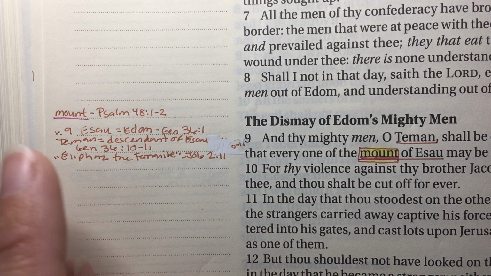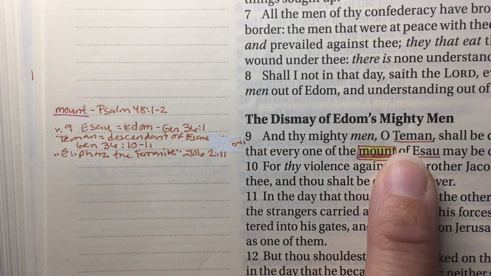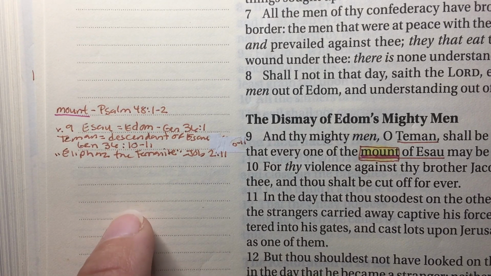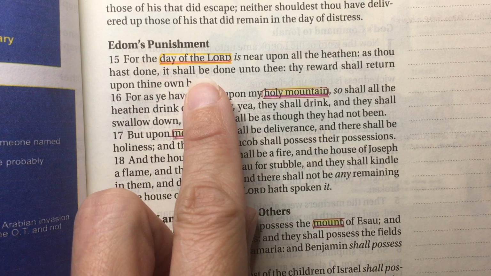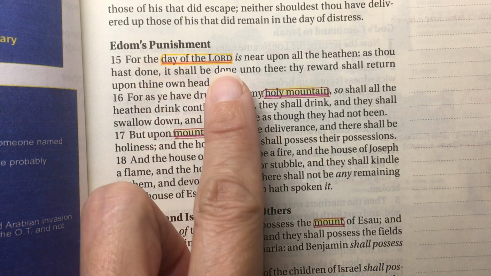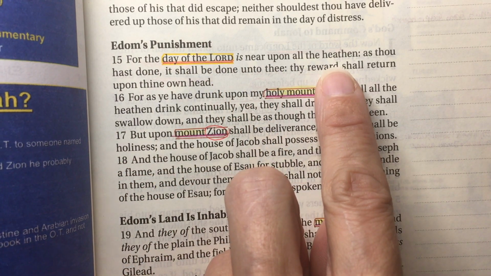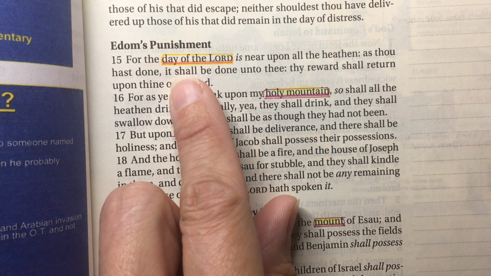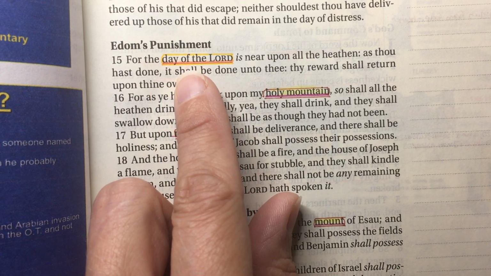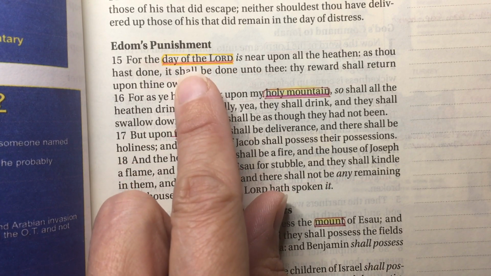And so if you notice, something that I'm doing is collecting information about areas and history of areas from the Bible itself. And then also all these symbols. That's something I enjoy doing. So here in verse 15, we see Day of the Lord. And in my color coding system, I do it with an underline of orange, an underline of red, box it in, and yellow. The Day of the Lord is near upon all the heathen. This is a time of consequences for sin and all of that. So that's why I notate it that way, because orange is for sin or for consequences, red is for God, and then yellow is for prophecy.